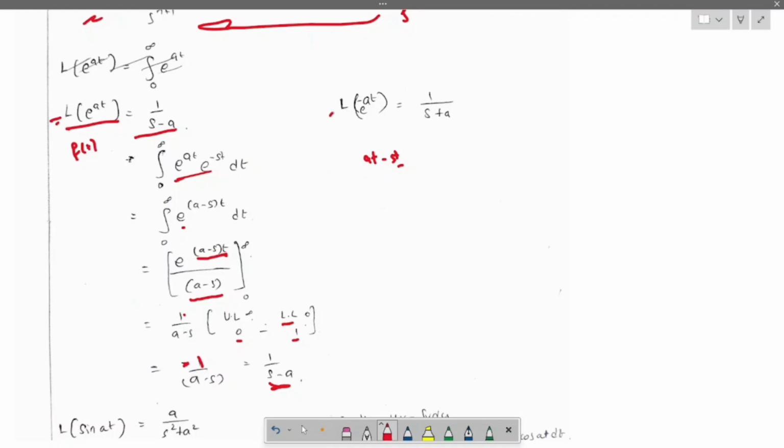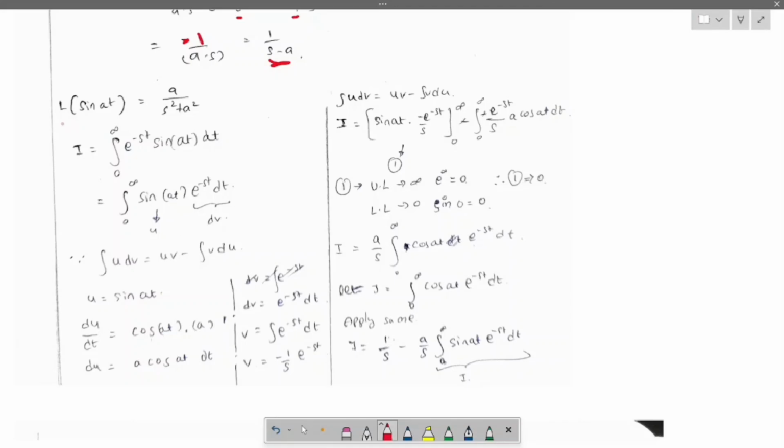Now let us go with e power minus at. Here positive, here it gets negative, right? If here negative, here it will get positive. That's it. Okay, Laplace of e power minus at equals 1 by s plus a. I hope you got the idea with Laplace of e power at.